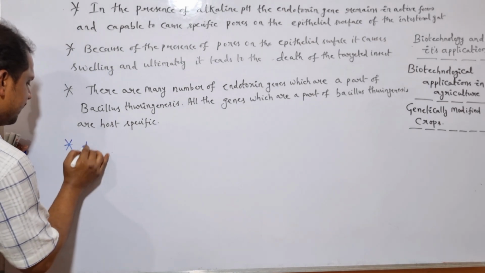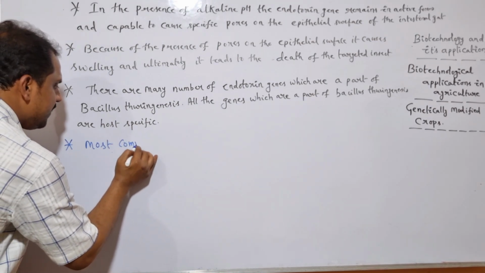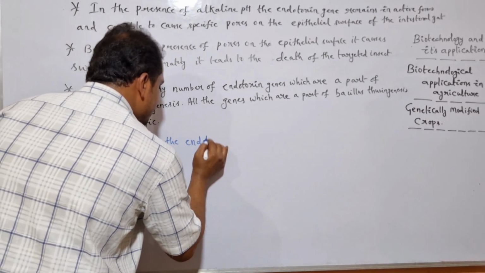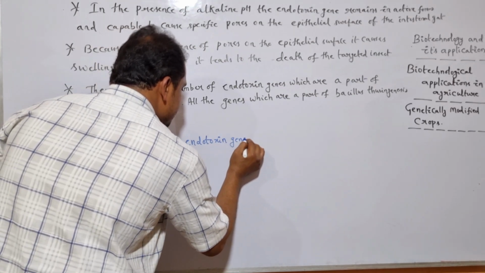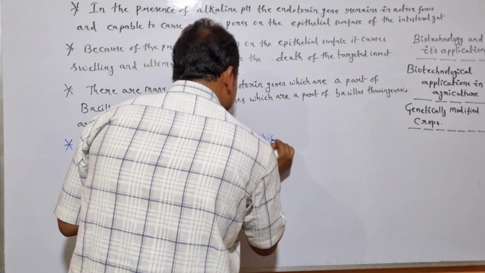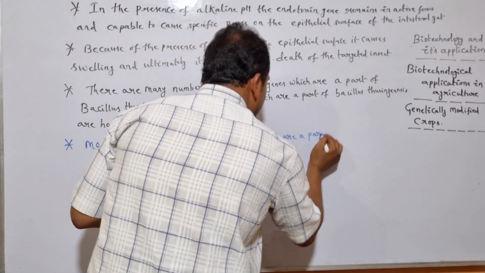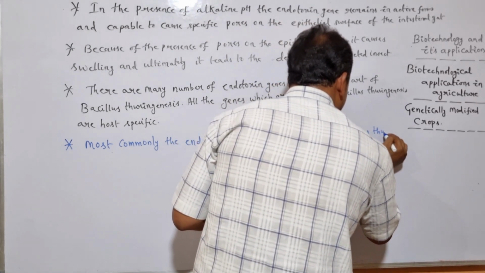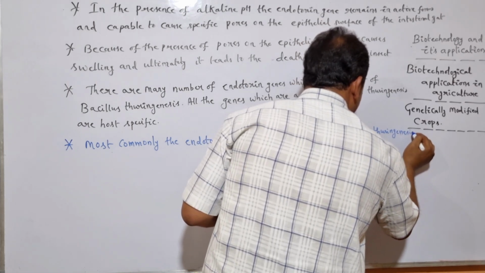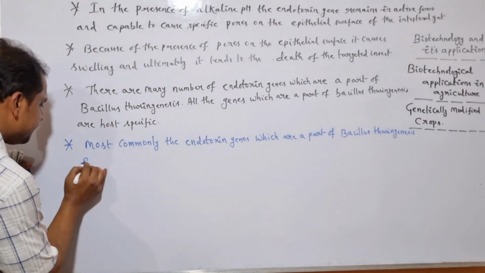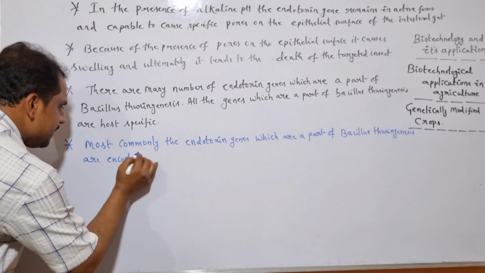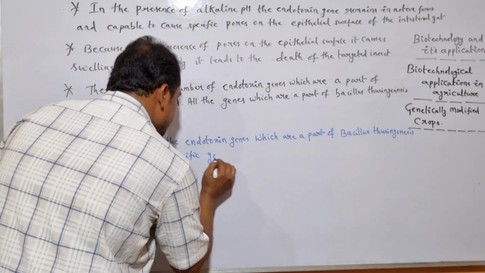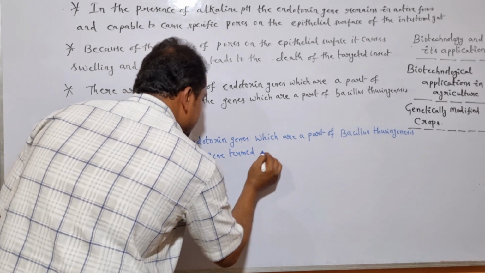Most commonly, the endotoxin genes which are a part of Bacillus thuringiensis are encoded by a specific gene termed as cry gene.